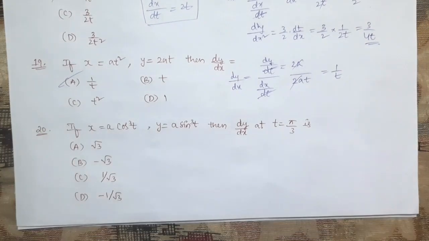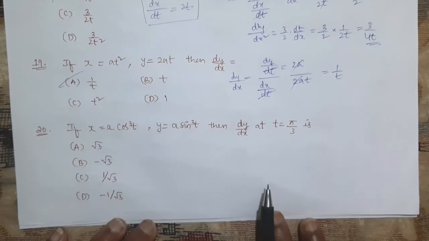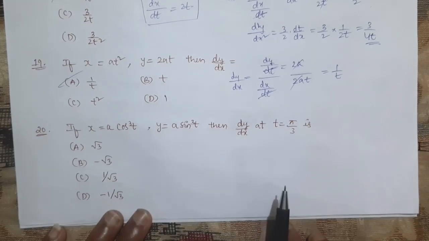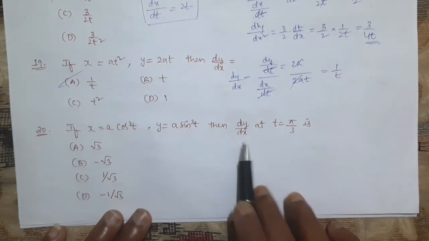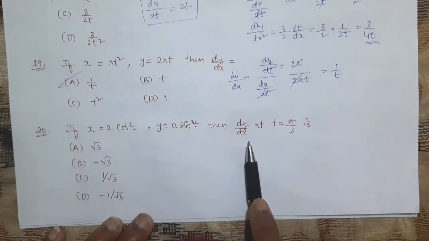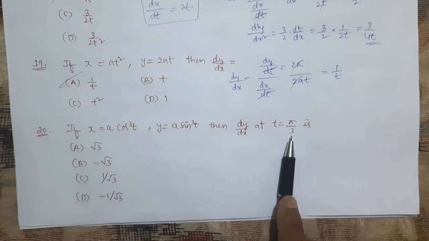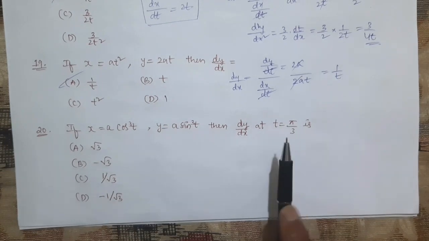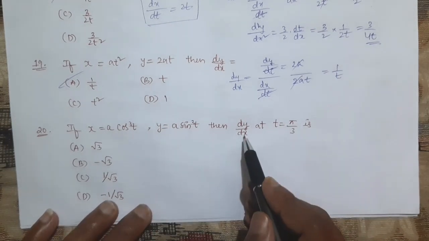Next, if x equal to a, this is a very familiar problem but very important too. First we need to find dy by dx. After that, in the place of t we need to substitute pi by 3, guys. Okay, remember that. So first we are going to find dy by dx.